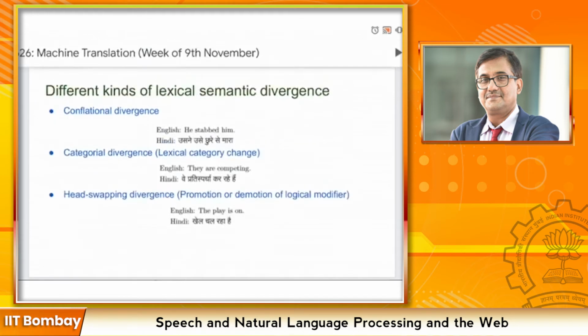So these are some types of divergence. There exist different other types of divergence between different languages. We have discussed some of them here. Now coming towards